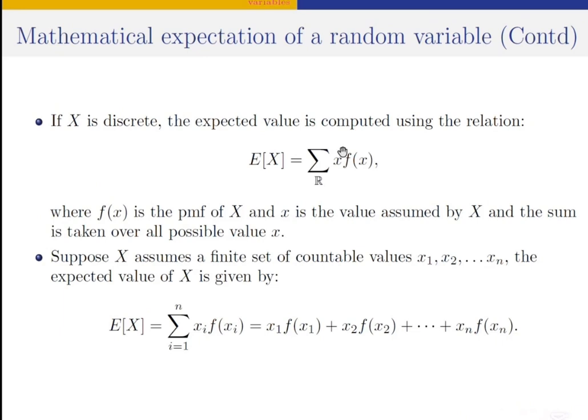Recall, the probability mass function is used to compute the probability of the values assumed by the random variable. If x is a random variable that assumes a value 2, the probability mass function is used to compute the probability that x is equal to 2.